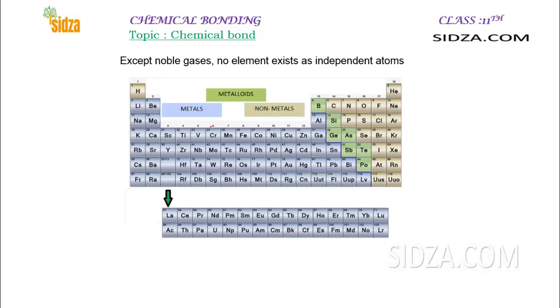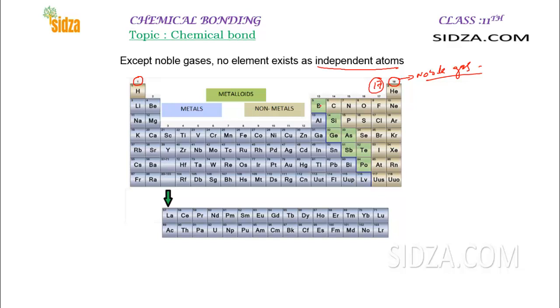Here in this video we will learn about a chemical bond. But first have a look at the periodic table. As we know, in the whole periodic table only group 18, which are called noble gases, can exist as independent atoms. No other element, from group 1 to group 17, can exist as an independent atom. Only the noble gases can. The reason: noble gases are stable, while other elements are not stable.